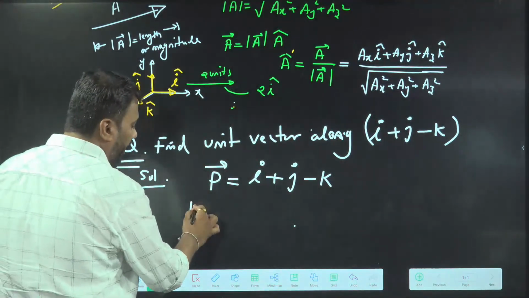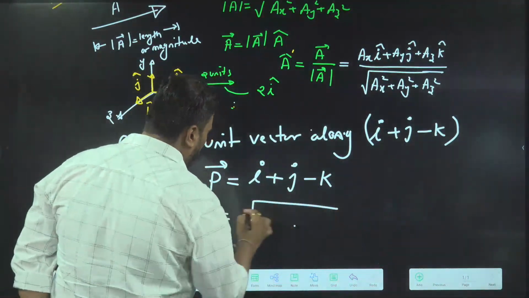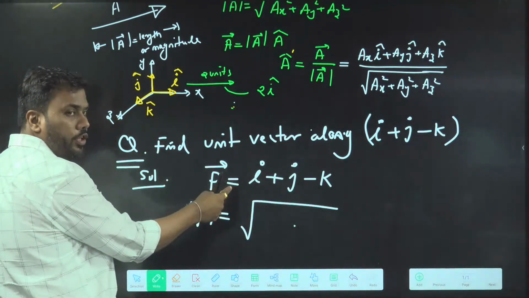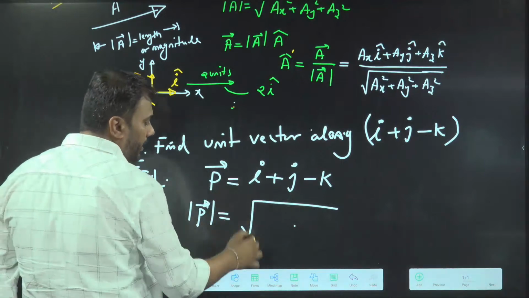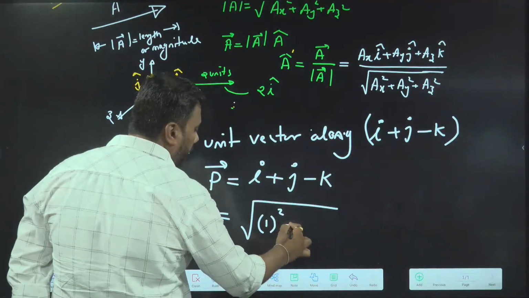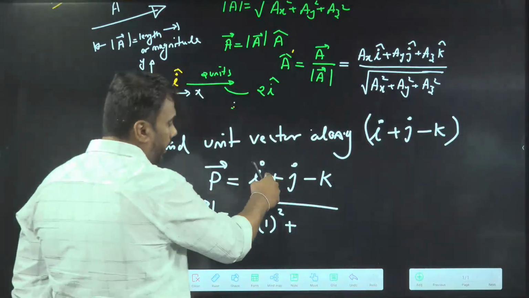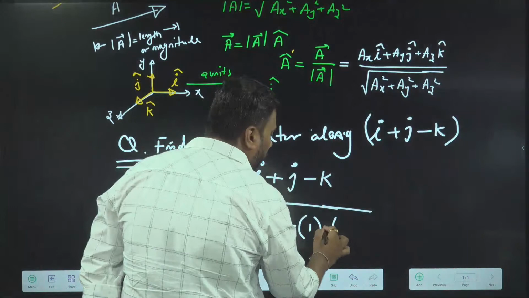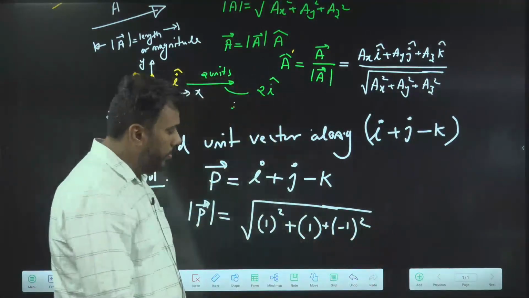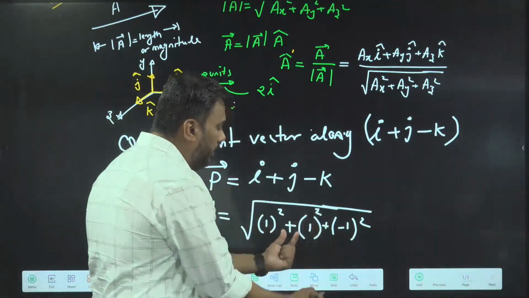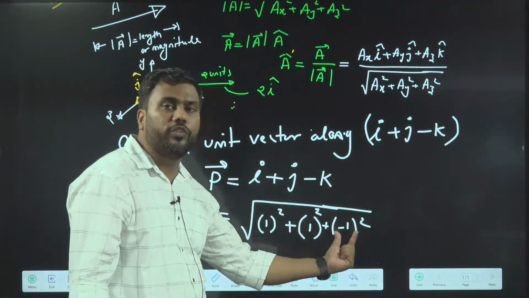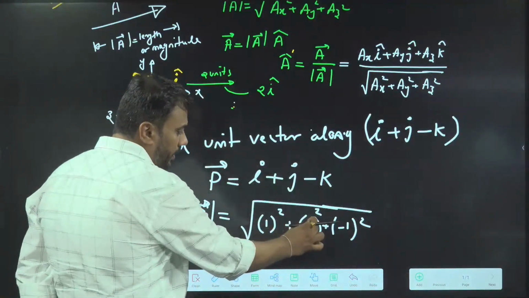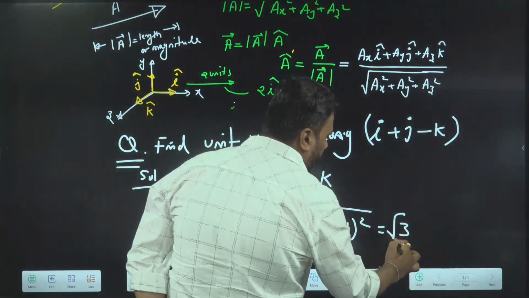The vector is known to us. The magnitude can be calculated. Let us assume this is some vector and give it a name: P vector. Then the magnitude of the P vector is given by root over the x component square. In multiplication of i, whatever is written, that is the x component. Nothing is written, so I will assume that is 1. In multiplication of j, 1 is written. In multiplication of k, minus 1 is written. So this is the coefficient in x square, this in y square, this in z square. Root over ax square plus ay square plus az square. So 1 plus 1 plus 1, I will get root 3 as the magnitude.